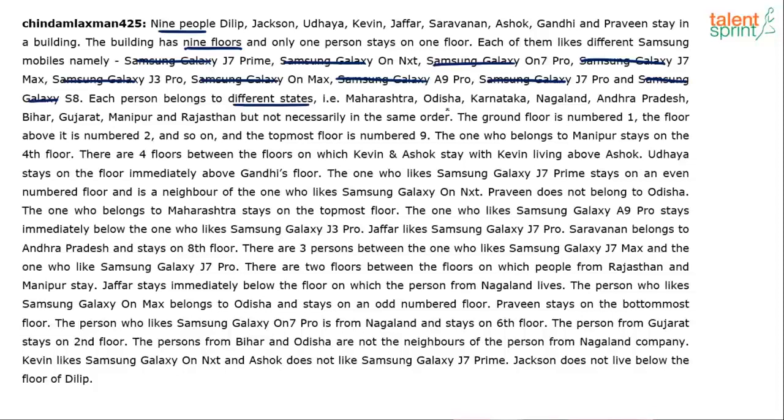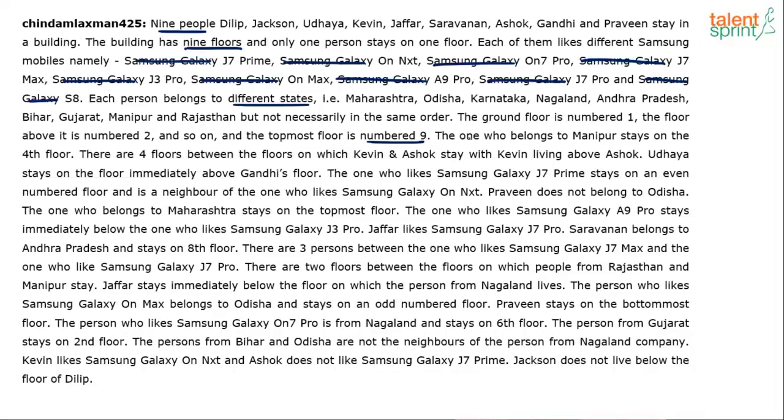What are the states? Maharashtra, Odisha, Karnataka, Nagaland, Andhra Pradesh, Bihar, Gujarat, Manipur and Rajasthan, but not necessarily in the same order. Okay, that's the context. The ground floor is numbered 1, the floor above it is numbered 2 and so on, and the topmost floor is numbered 9. So we have got 9 persons, 9 different mobile phones and 9 different floors, of course, with 9 different states. So 3 attributes have to be fixed on 9 different floors.